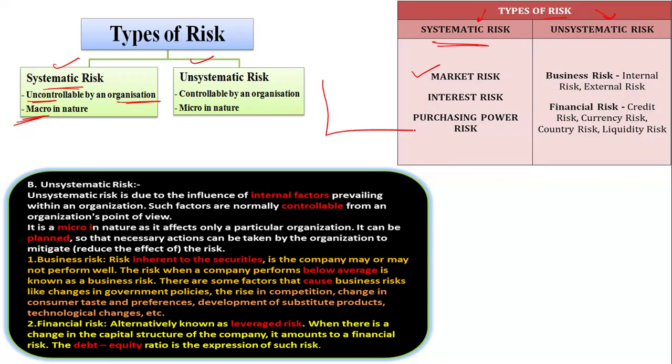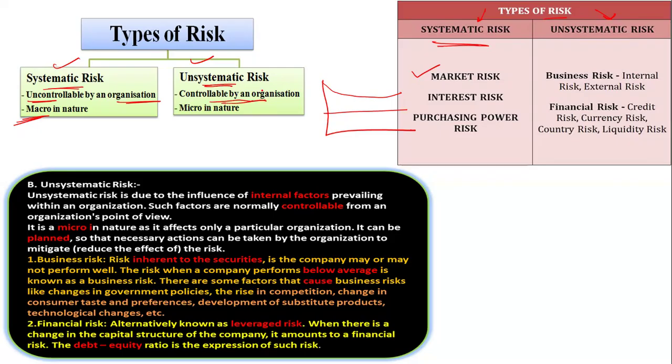When we draw a diagram, you can see this is the systematic risk, and here you can see the unsystematic risk is like this. Unsystematic risk means it is controlled by the organization.